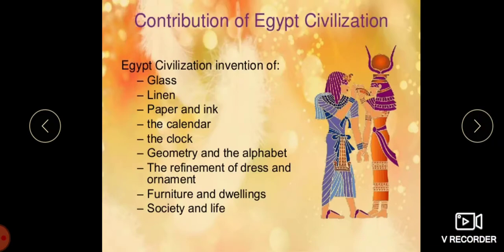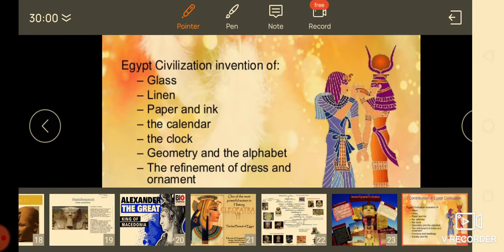Now let us move on to the contributions of the Egyptian civilization. They invented glass, linen, paper and ink, the calendar, the clock, geometry and the alphabet, the refinement of dress and ornaments, furniture and dwellings, and society and life were started.